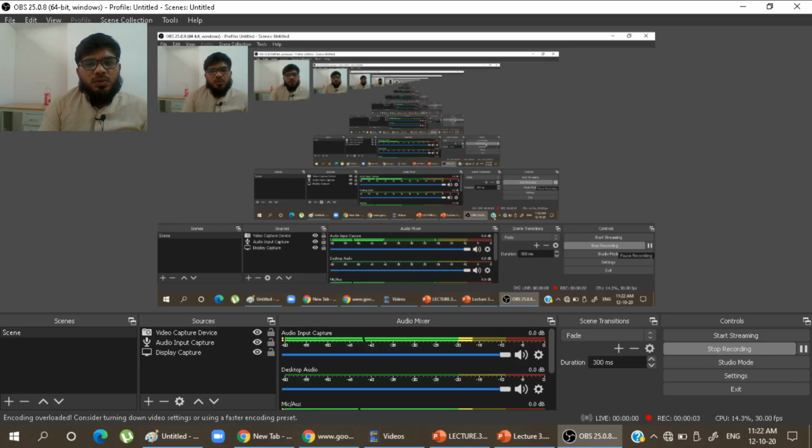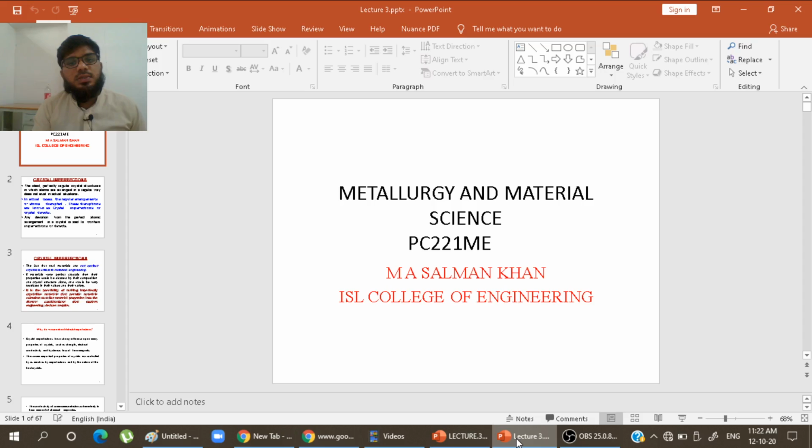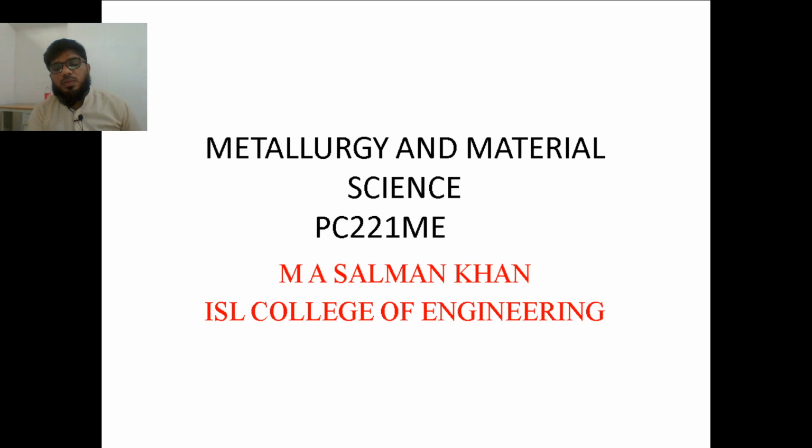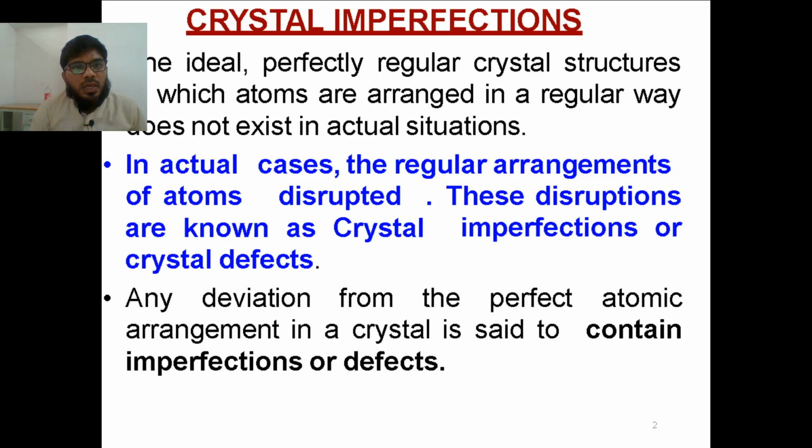Good morning, class. Today we are going to discuss crystal imperfections as part 3 of our first unit in metallurgy and material sciences. So, let's first understand what crystal imperfections are. The idea of perfectly regular crystal structures in which atoms are arranged in a regular way does not exist.